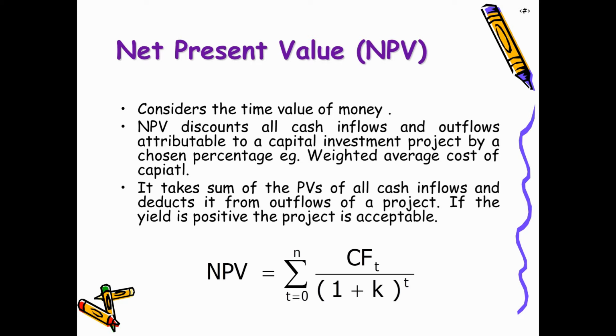There are three more techniques, which are discounting techniques of capital budgeting, which include the net present value method, internal rate of return method, and profitability index. So we'll discuss it in detail in this lecture. The net present value method basically takes into consideration the difference between the present value of inflows and the present value of outflows. So whenever a company has to take a long-term decision of investment in a long-term fixed asset,